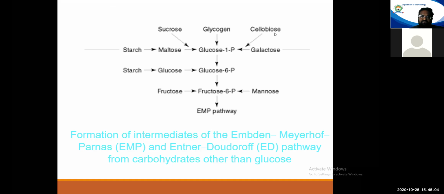Starch, sucrose, glycogen, or cellobiose may result, or galactose even, may result in formation of glucose molecule, whereas if the organism gets mannose and fructose, they will obtain fructose 6 phosphate. And eventually, both glucose phosphate and fructose phosphate can enter the EMP pathway or HMP or ED or phosphoketolase pathway. Okay, these molecules can directly enter in those pathways.